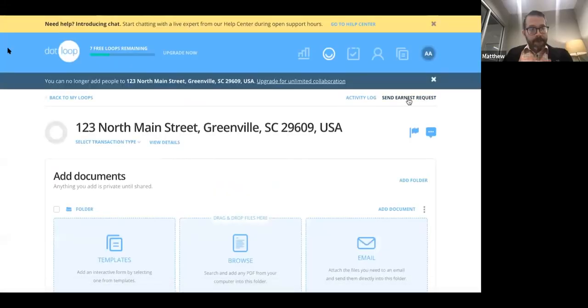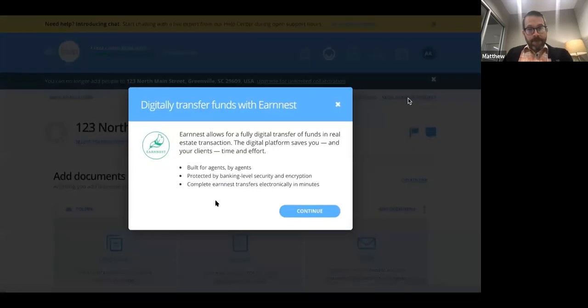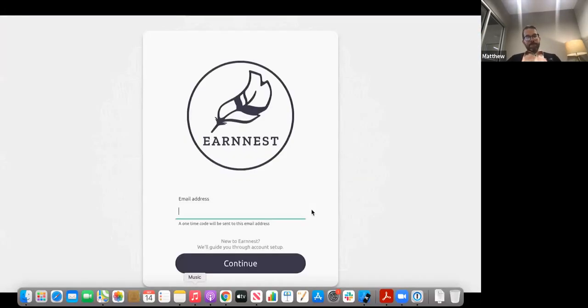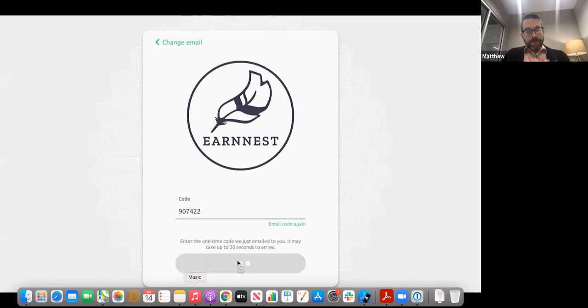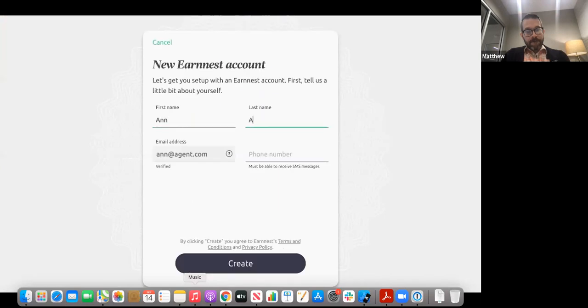Inside your loop, click Send Earnest Request. When you first open Earnest, you will be prompted to sign in. Enter your email address. This will initiate a one-time use code to be sent to the email address you provided. You don't have to store or remember a password with Earnest. Once you receive the code, enter it here and click Continue. To finish account setup, just type in your name and phone number and click Create.